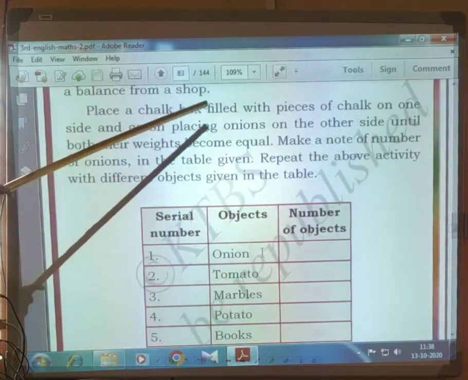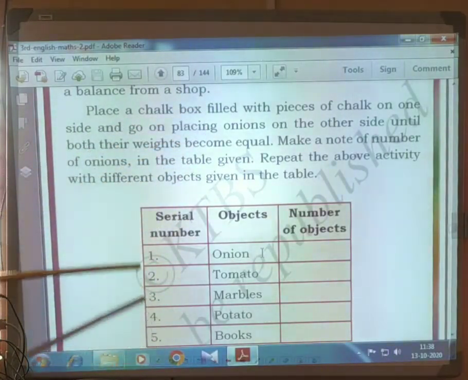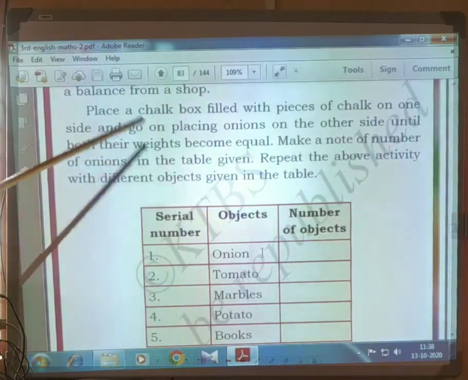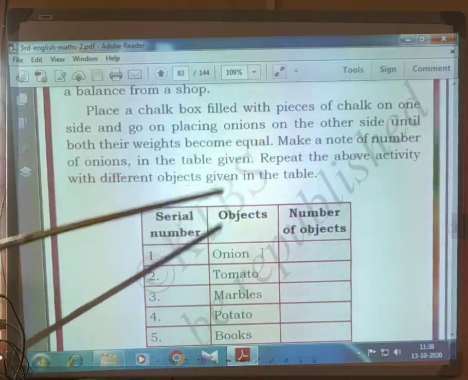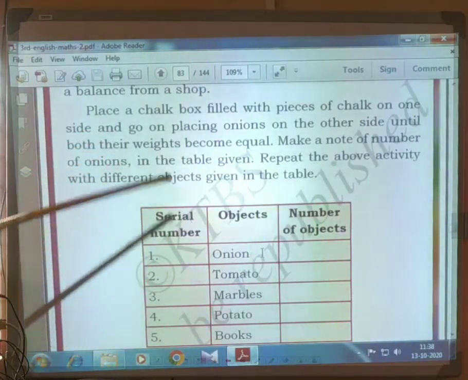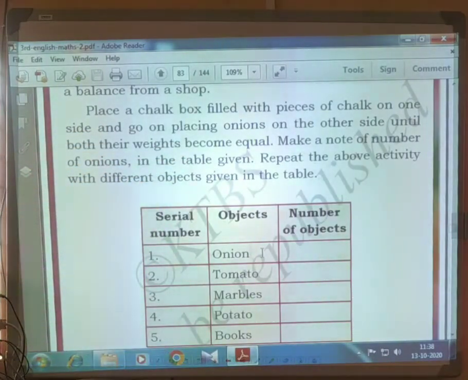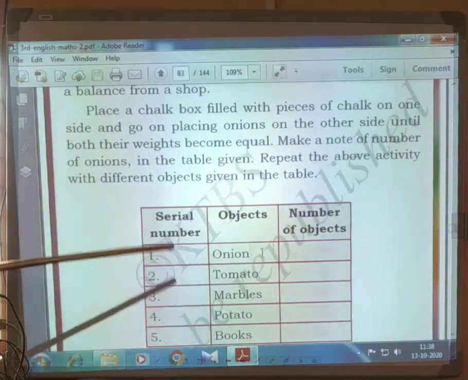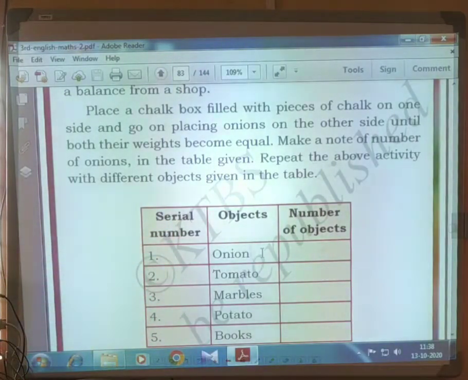Place a chalk box filled with pieces of chalk on one side and go on placing onions on the other side until both their weights become equal. Then how will they weigh? Using the weighing machine means on one side they will keep some objects and on the other side whatever you want, they will keep. If both become equal, then that is the correct measurement.